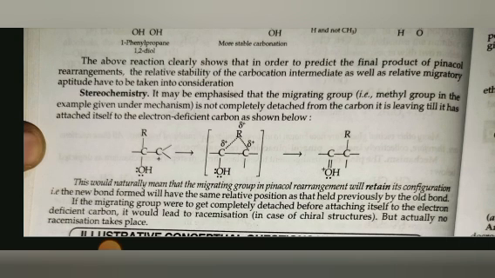Stereochemistry. It may be emphasized that the migrating group, the methyl group in the given example under mechanism, is not completely detached from the carbon. It is leaving only as it attaches itself to the electron-deficient carbon, as shown below. This naturally means that the migrating group in pinacolone rearrangement retains its configuration. The new bond formed will have the same relative position as that held previously by the old bond. If the migrating group were to get completely detached before attaching itself to the electron-deficient carbon, it would lead to racemization in the case of a chiral structure, but actually no racemization takes place.